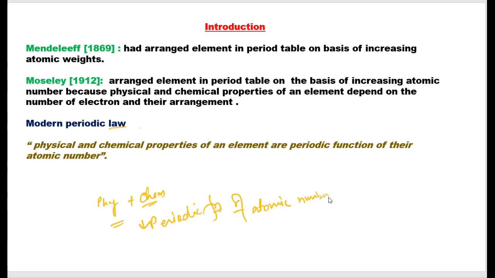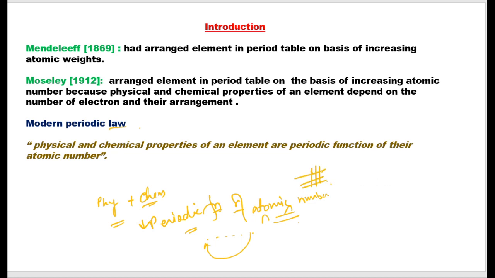Why periodic? That means after a certain interval the same property will repeat itself, which is influenced by the atomic number. So he arranged elements in periodic tabular form.